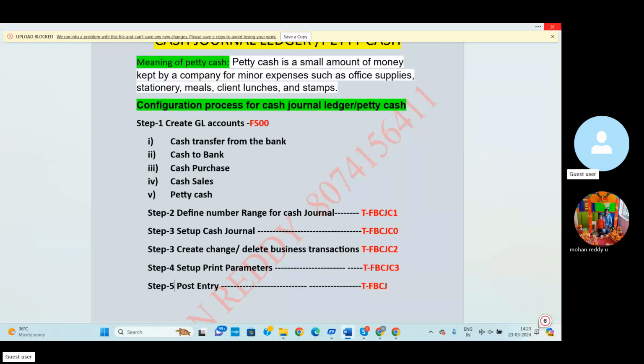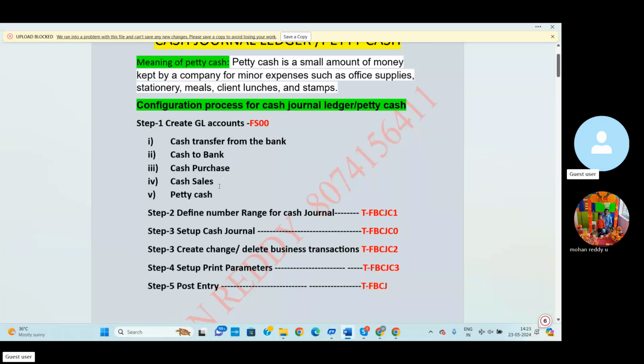So here the cash purchase is nothing but some other expenditures, whatever we can call other expenditures or indirect expenditure. Indirect expenditure also we can treat the cash purchases ledger, or else other expenditure group we can mention. Based on the other expenditure GL group, we can create the GL account for the cash purchase.